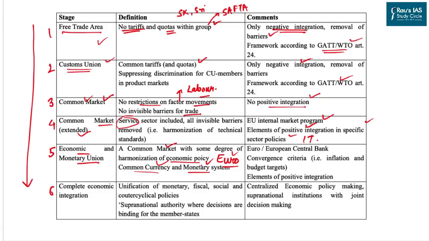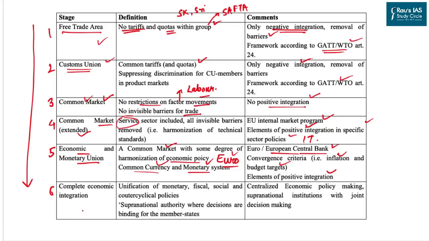So if one country goes into a recession crisis, all other members come up with the monetary plan to revive the sick economy. They also have a European Central Bank. This is the best advantage because in order to have a common monetary policy, you require a common central bank. They have similar policies on inflation and budget targets, and they have a large number of positive integration in their policy.